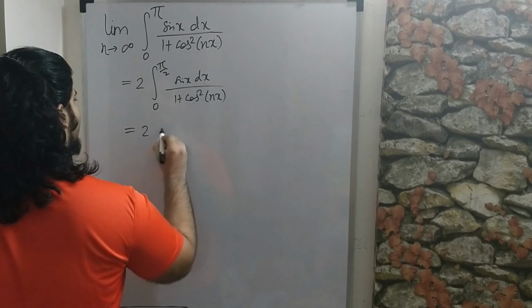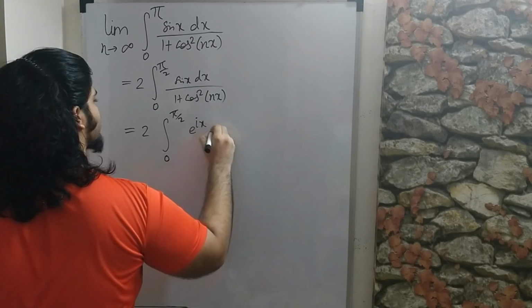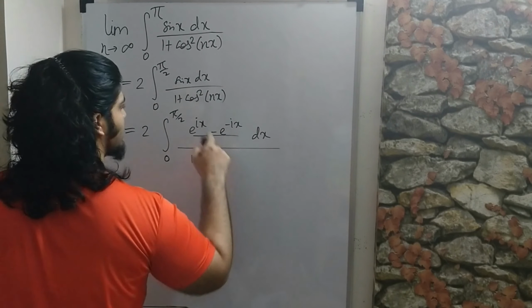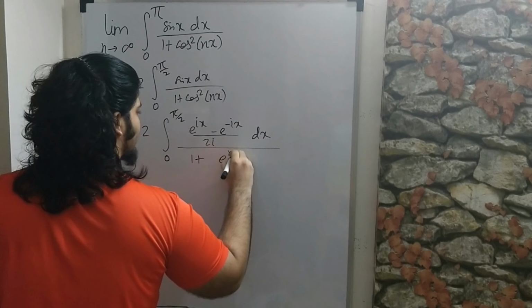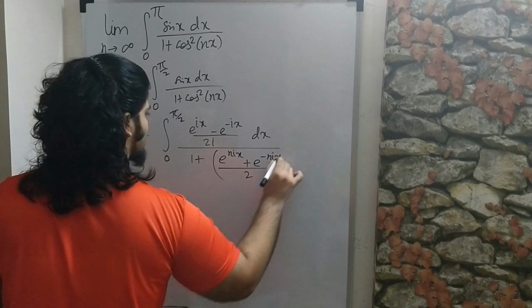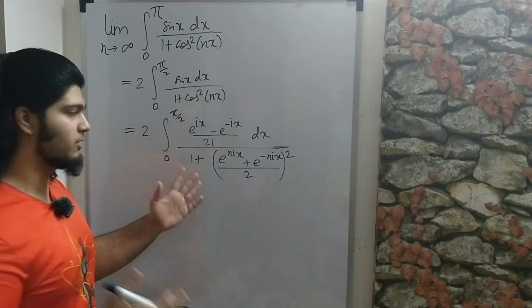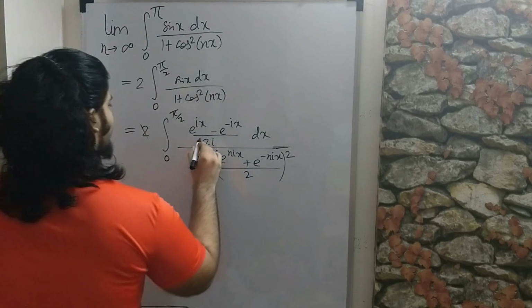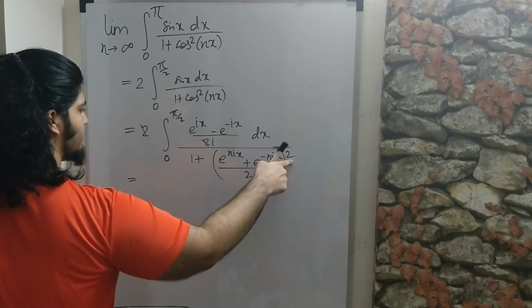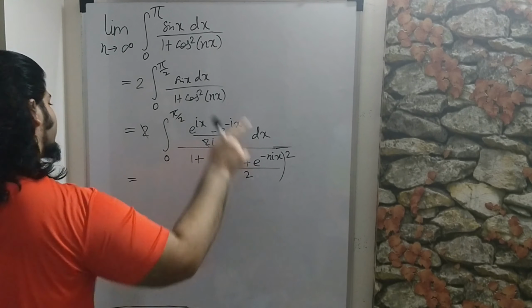So we'll write this as 2 times the integral from 0 to pi over 2, and sine x is e to the ix minus e to the minus ix over 2i dx, all over 1 plus, now this is going to be a big one, e to the nix plus e to the minus nix over 2, squared. So this is what it turns into, and I know it seems really complicated at this stage, but it will simplify, because firstly we can cancel that out, and secondly this 2 will become squared and it will become 4, and since it's in the denominator of the denominator, it will go into the numerator.